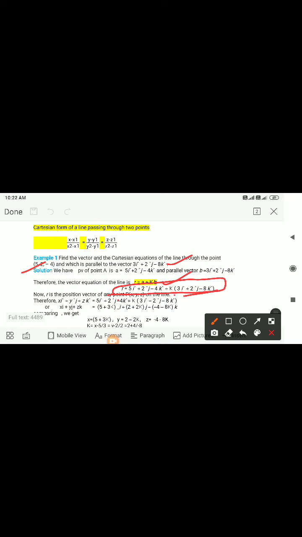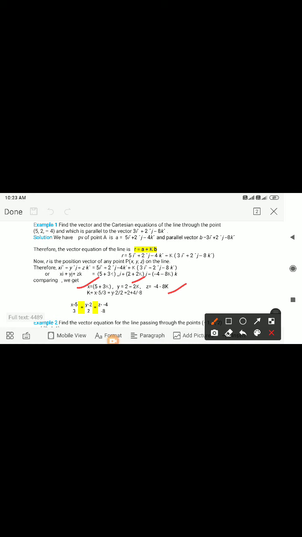Now we have to find its Cartesian form. We can put the value of r as xi plus yj plus zk, vector a as 5i plus 2j minus 4k, and plus k into vector b, that is 3i plus 2j minus 8k. If we collect the coefficients of i, j, k from both sides and compare them, we get x = 5 + 3k, y = 2 + 2k, and z = minus 4 minus 8k.